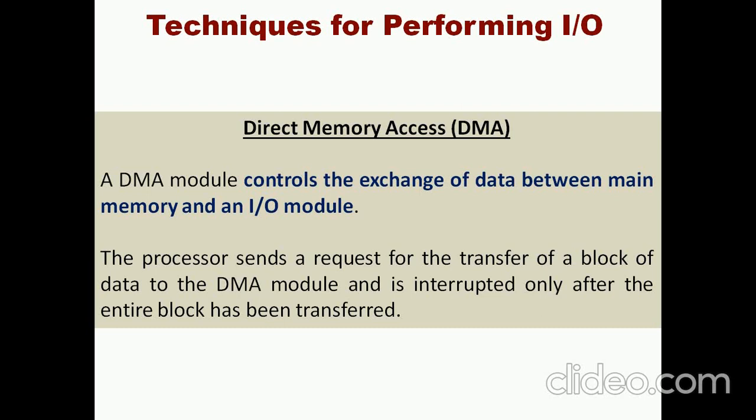Sometimes with less involvement or intervention of the processor, or no intervention of the processor. In that case, the processor sends a request for transferring the entire block of data to the DMA module, and the DMA module will generate the interrupt for transferring the data. During the transfer of data, the interrupt routines will not be executed. The processor is interrupted only after the entire block has been transferred.